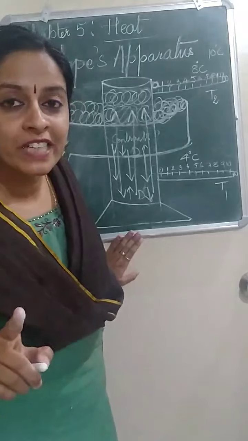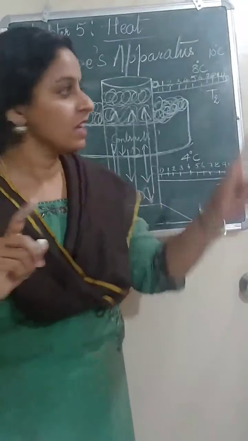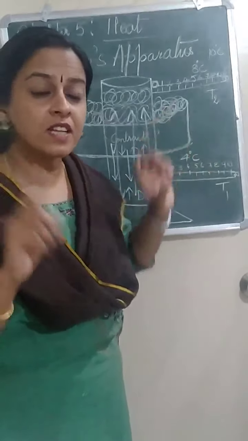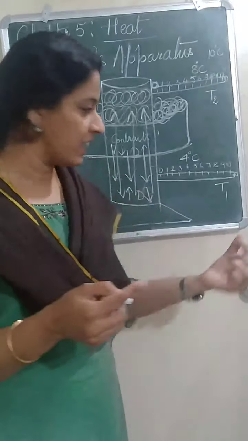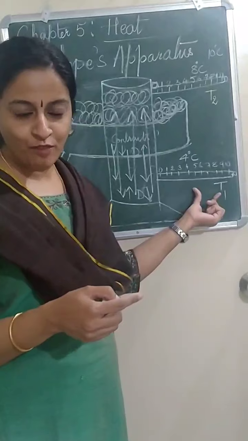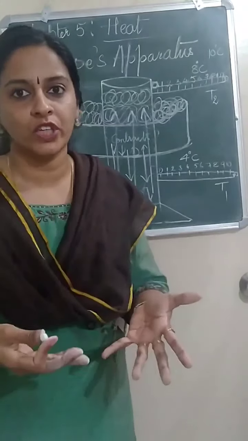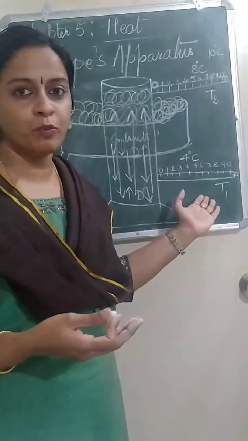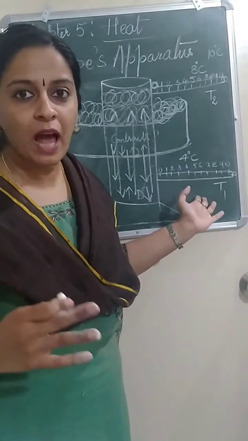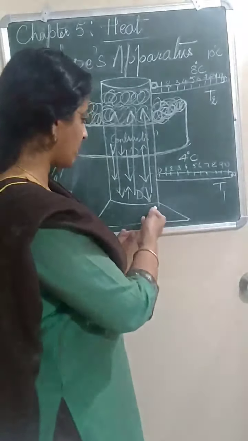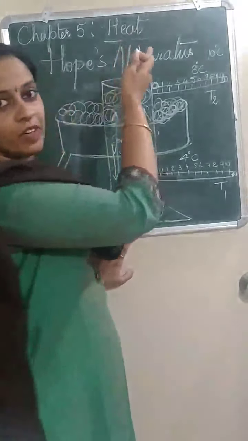So which thermometer will reach 0 first? Thermometer T2. Whose temperature started decreasing initially? Temperature of thermometer T1. But due to anomalous behavior of water, again poor thing, this thermometer suffers. What will happen? That expansion takes place. So when expansion takes place, this cold water travels upward.